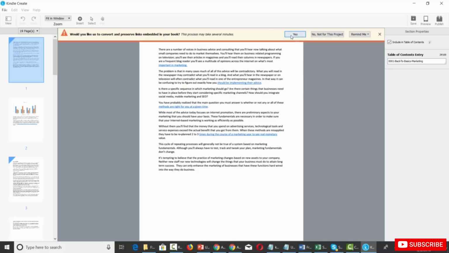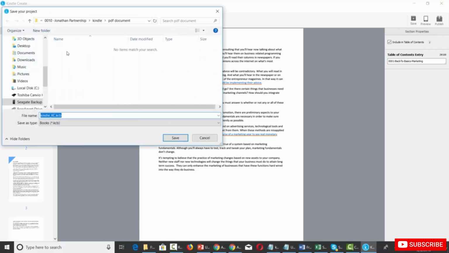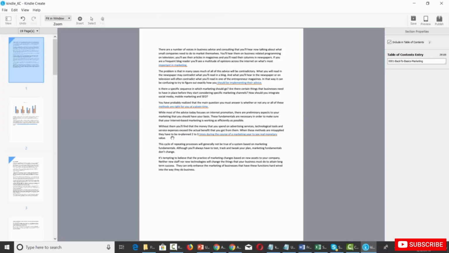When you do that, you're going to go ahead and let Kindle do the conversion process for you, as well as save the new document. So here, we're going to click yes. And once you go through the link conversion process, you'll then click Save. You'll then want to save your new document. And once you've saved, your document is then ready to work with inside of Kindle Create. You can then publish the document once you've completed all of the additions and edits.